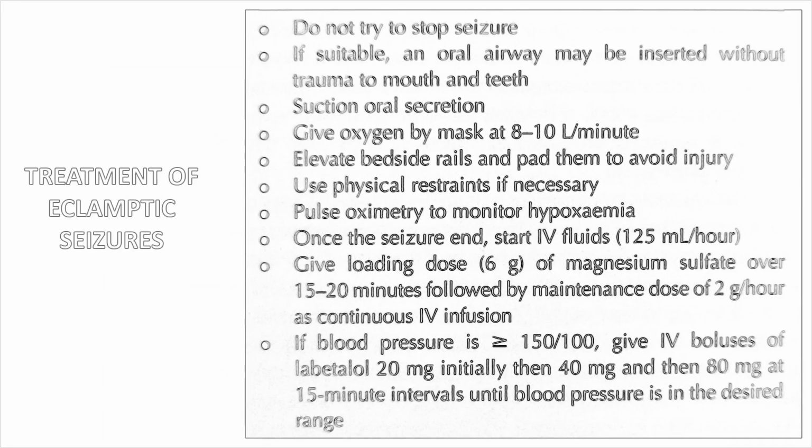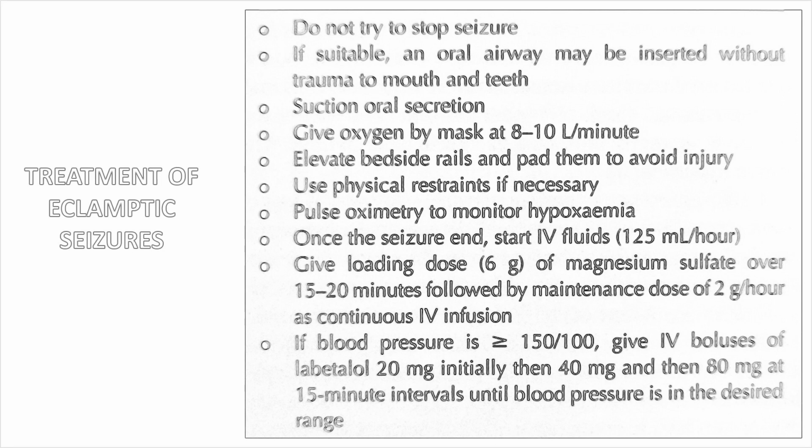Now, when a seizure is occurring, we should not try to stop the seizure, but we should try to put an oral airway without causing trauma to the mouth and teeth. We should go for suctioning of the oral secretions, give her oxygen at the rate of 8 to 10 liters per minute. The bedside rails are to be elevated and padded to avoid any injury to the mother. Pulse oximetry is used to monitor development of hypoxemia. And once the seizure ends, we can start slow IV fluid at the rate of 125 ml per hour.